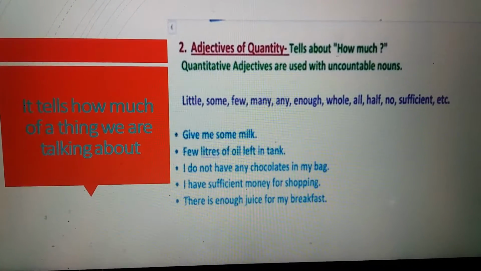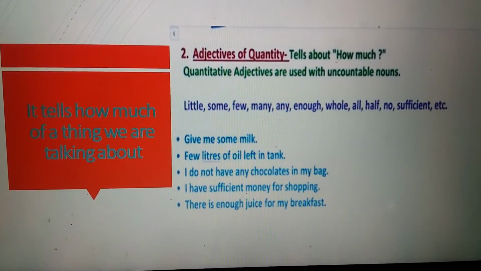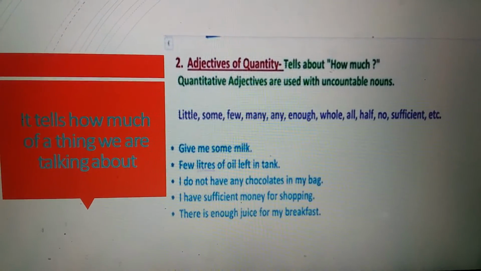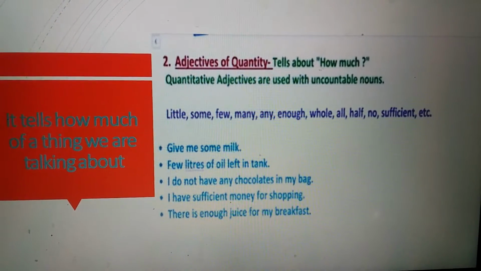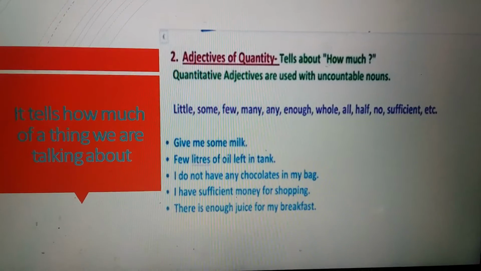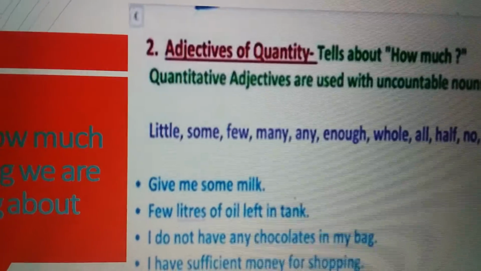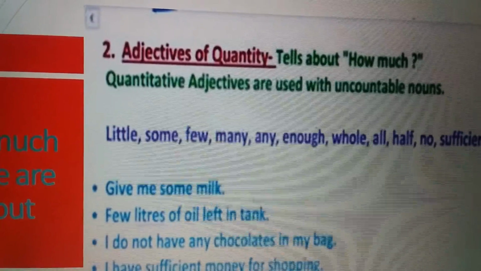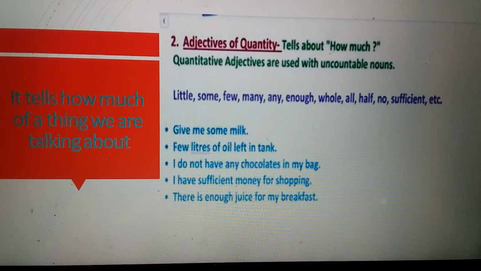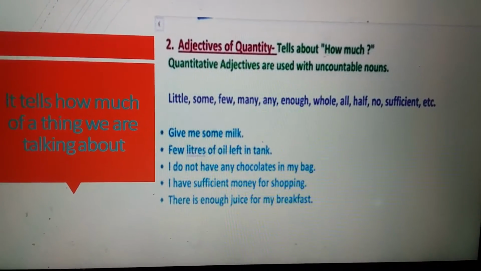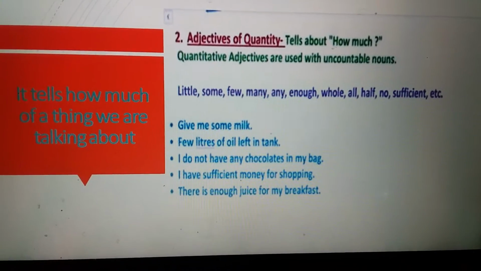Quantitative adjectives are used with uncountable nouns such as little, some, few, many, enough, whole, all, half, no, sufficient, extra. See the examples. Give some milk. So, milk is a noun, and some. How much milk? Some milk. So, some is an adjective.